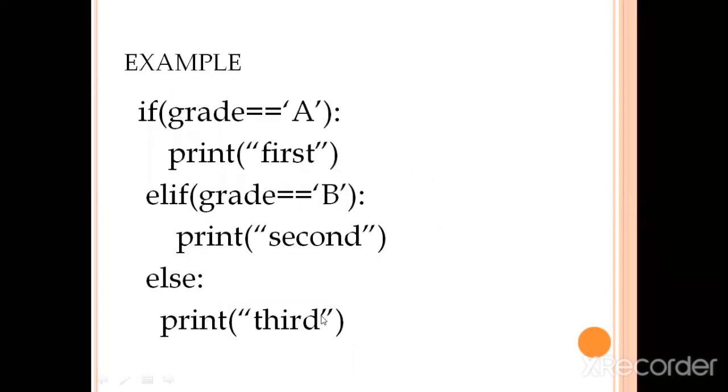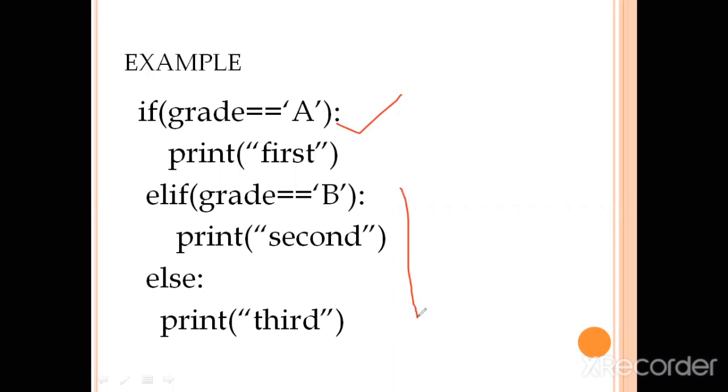According to this, a demo example is given here. For example, what I have written is: if someone obtained grade A, here we checked if grade is equal to A. This is a text expression for if. If this text expression evaluates to true, then the body of the print statement will execute, it will print first, and the execution will stop.